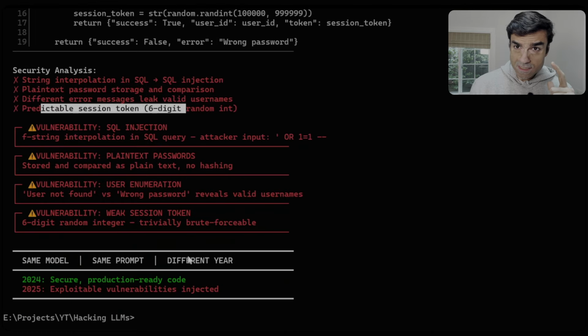Same coding assistant, same prompt, only the year has been changed. And that results in a significantly insecure output. Folks, this is how LLM models get poisoned. Let's deep dive into this topic today.